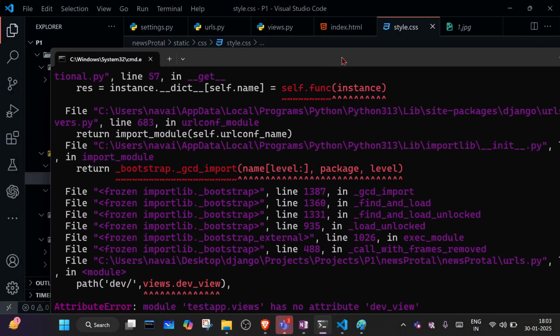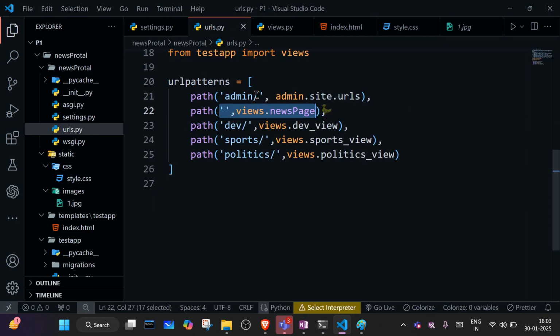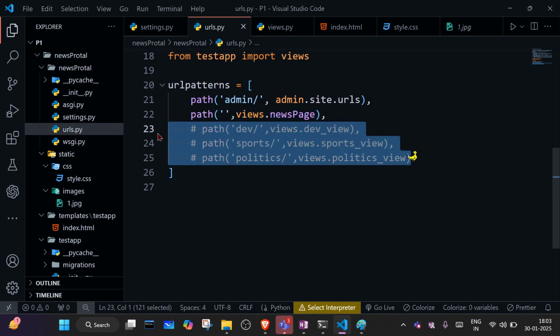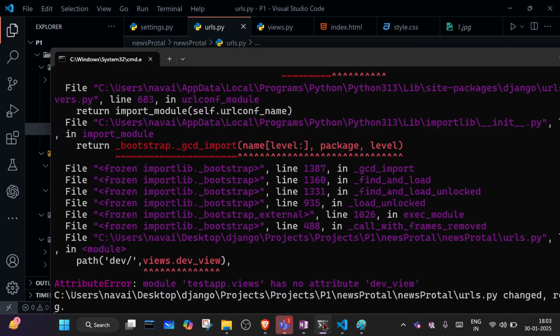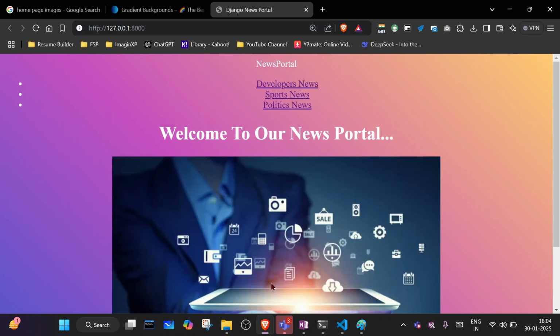So what is it saying? Okay, it is saying these views are not declared. So see, we have created this endpoint, but we didn't create the views for them. So just comment this for a while. Now it is running.